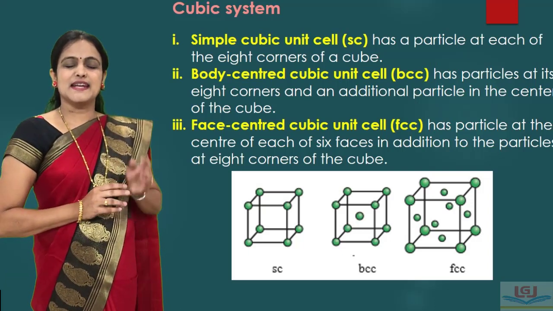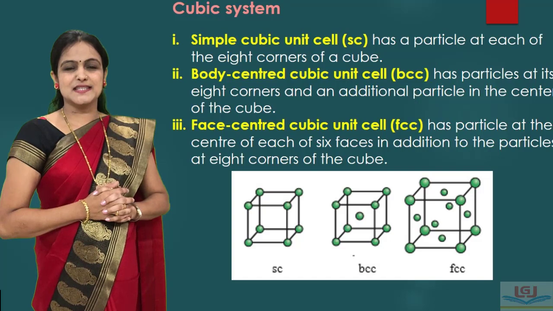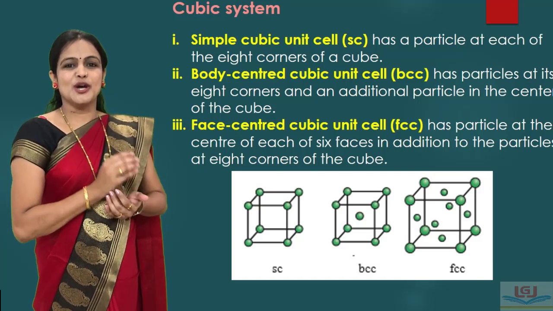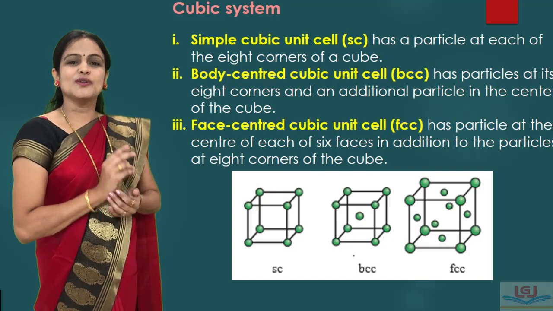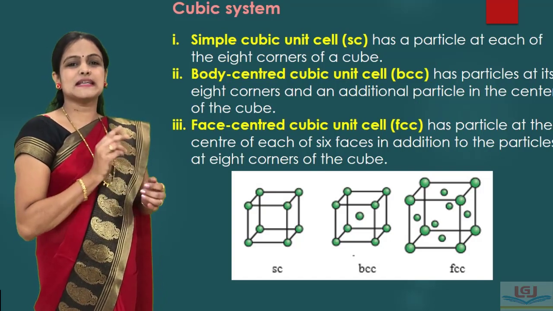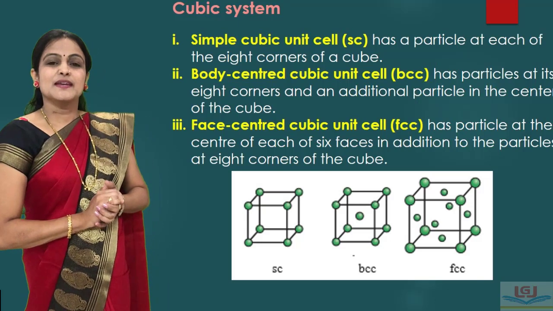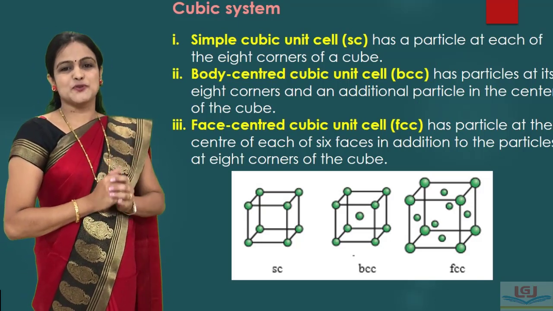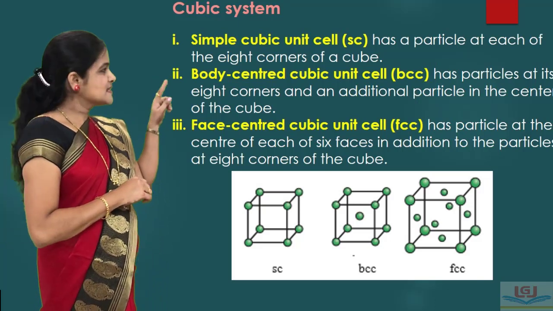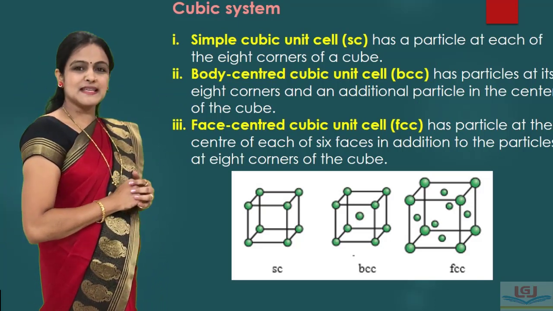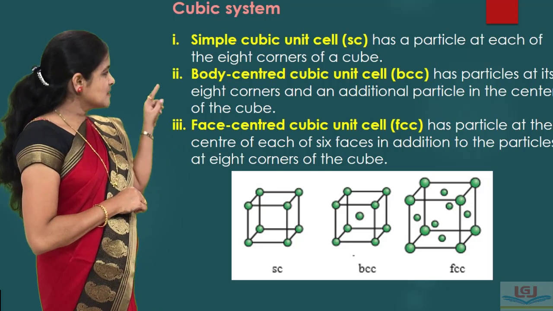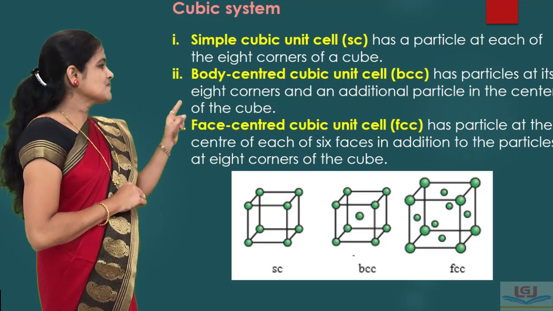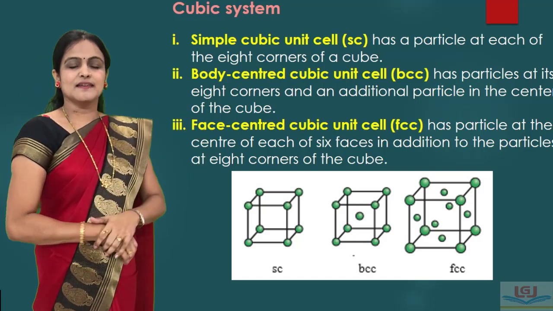As we have seen, there are 7 types of crystal systems and 14 types of Bravais lattices. In this chapter, we are going to study only the cubic crystal system. The cubic crystal system gives rise to 3 different types of unit cells. The first is the simple or primitive unit cell. The second type is the body centered unit cell. The third type is the face centered unit cell.